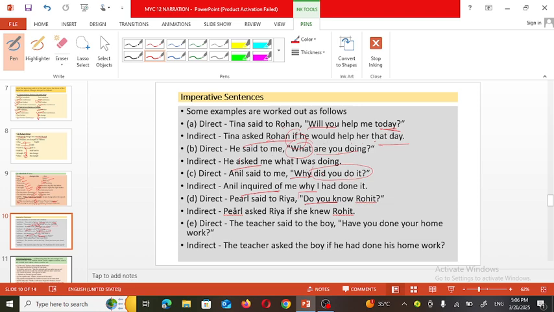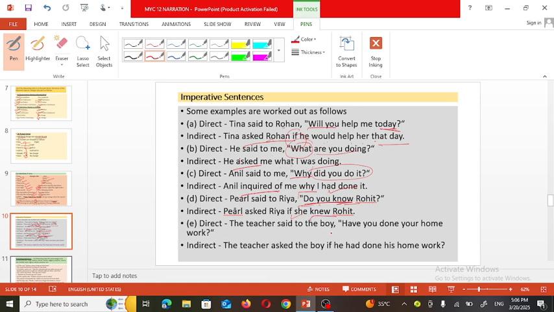So the sentence is in the simple past. We have to change it into the past perfect, so "I had done it." Now, Peril said to Ria, "Do you know Rohit?" So Peril asked Ria if she knew Rohit. If the conjunction is used instead of "do," "know" is simple present tense, so it becomes simple past tense, "knew."